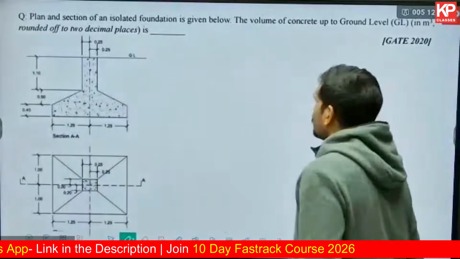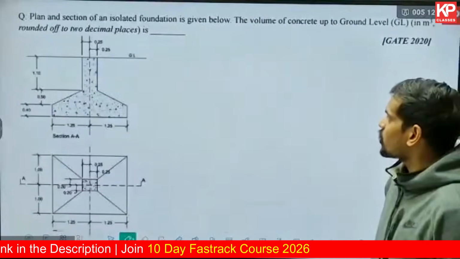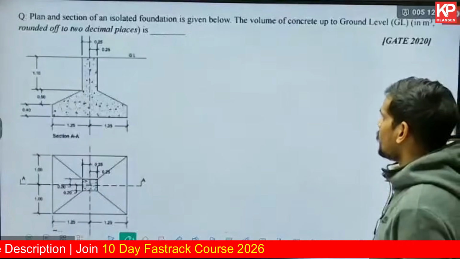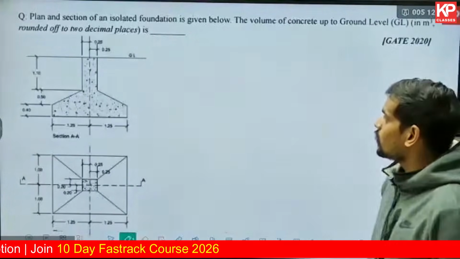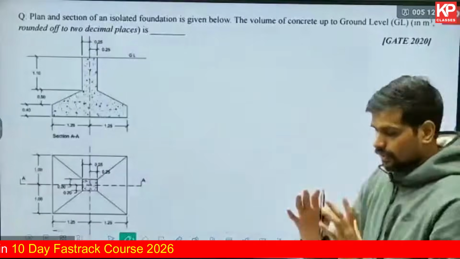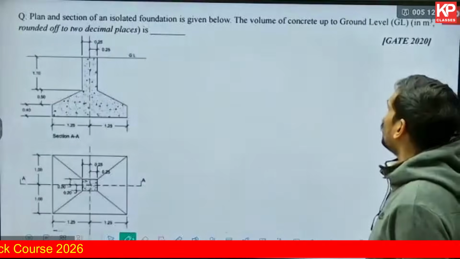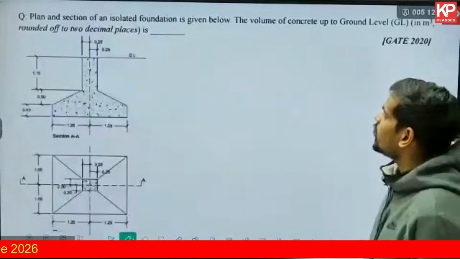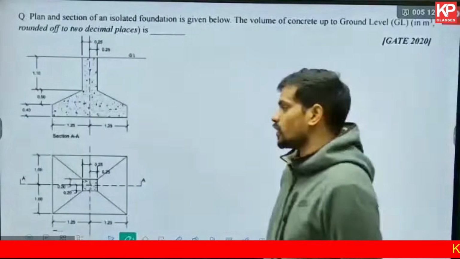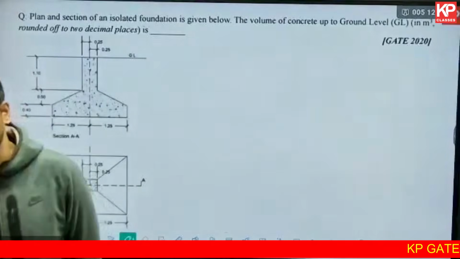Okay, so let us go into this question. Plan and section of an isolated foundation is given below. The isolated foundation, as in the column footing, basically there is a foundation below a column. The plan and section are given in the figure. The volume of concrete up to the ground level is dash cubic meters. That's the question. You need to find out the volume of concrete in this solid.